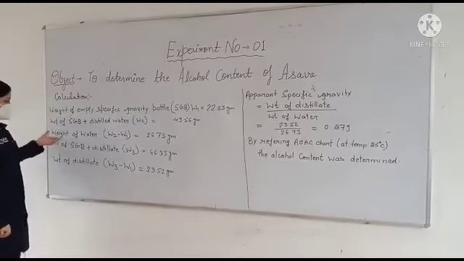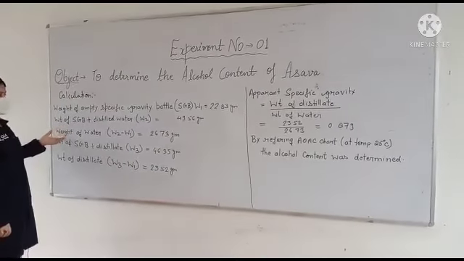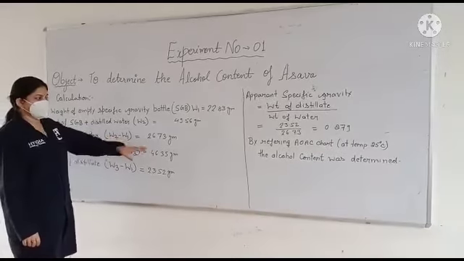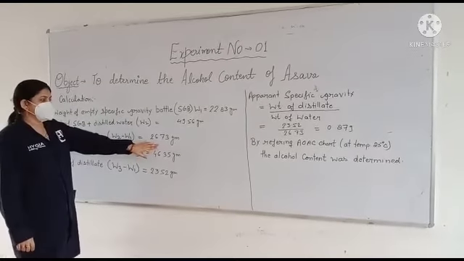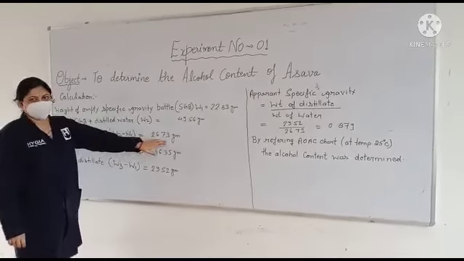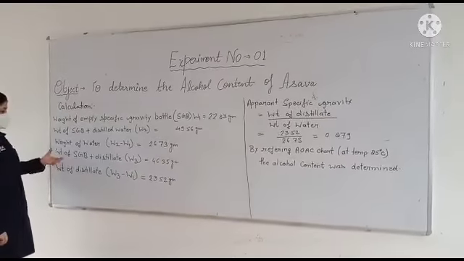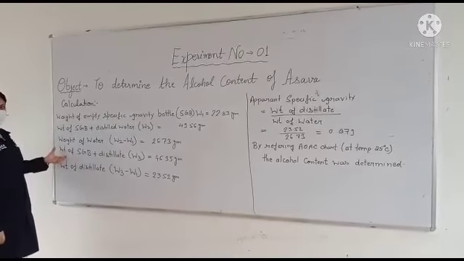Next we calculate from the above the weight of water, which is W2 minus W1, and it will be found to be 26.73 gram.